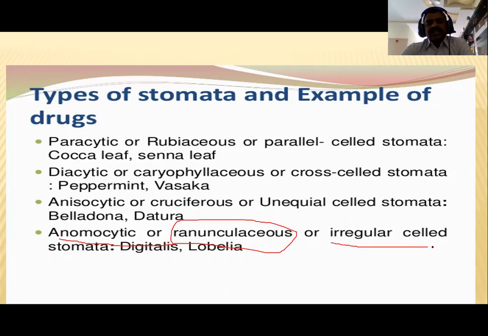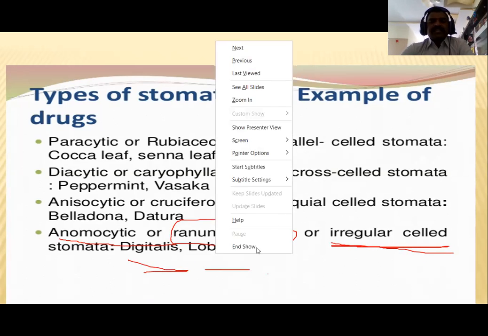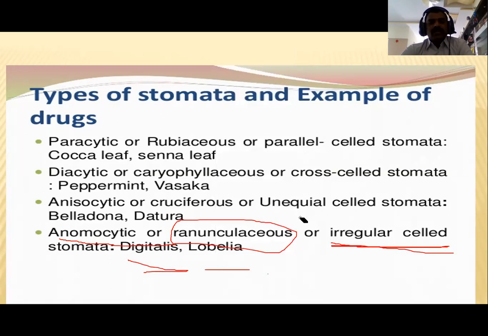These are called irregular cell stomata. The best examples of anomocytic stomata are digitalis and lobelia. Okay, then the second type of stomata is the anisocytic stomata, or cruciferous.